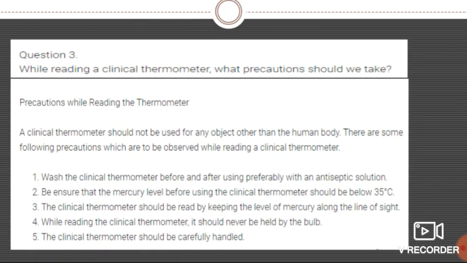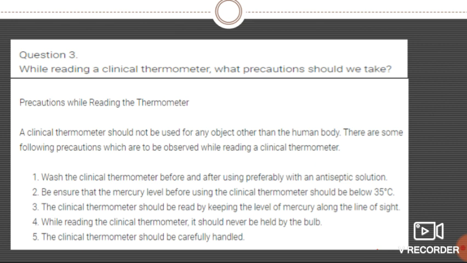This is the first limitation of the clinical thermometer: it is only used for measuring human body temperature, and not for measuring other things.